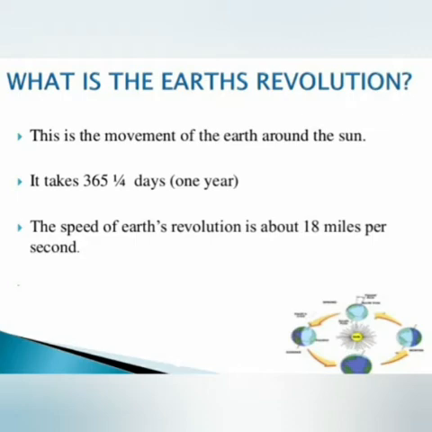However, a year on Venus lasts for only 224.7 Earth days. Therefore, a day on Venus is longer than its year. And students, the planet Jupiter has the shortest day, only 9.8 Earth hours.